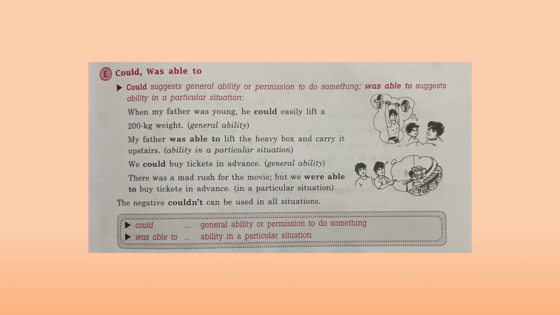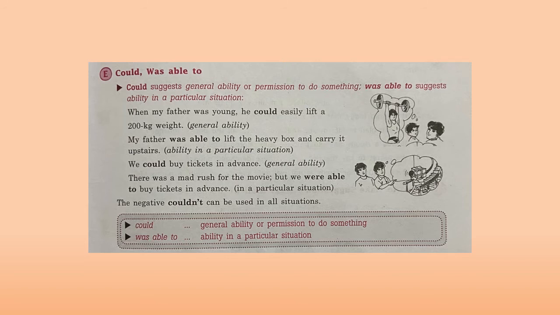Please remember this. We could buy tickets in advance. This is general ability. There was a mad rush for the movie, but we were able to buy tickets in advance in a particular situation. It means on one particular day, it was a mad rush for the movie, but somehow he managed to buy the tickets. In one particular situation, on one fine day, he did this. So here it is used: able to.